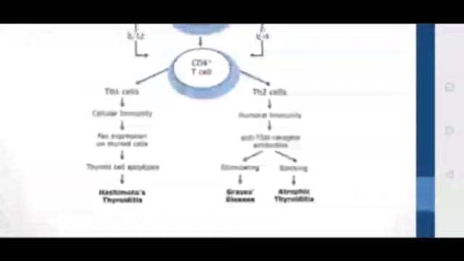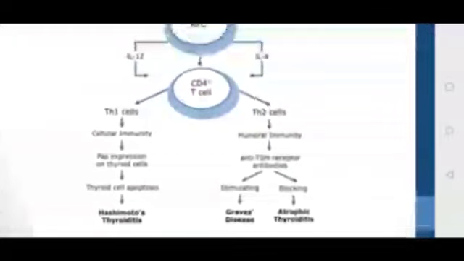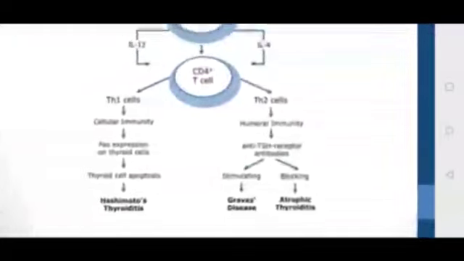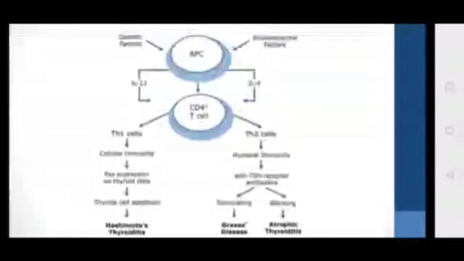So in Hashimoto's thyroiditis, it is not the TSH binding receptor antibodies which are there. In Hashimoto's thyroiditis you can find TPO antibodies, thyroid peroxidase antibodies. Okay, when Th2 cells get activated, it leads to humoral immunity, anti-TSH receptor antibodies, just like we saw in Graves. When it is stimulating, it causes Graves disease. When there is blockage by these antibodies, it can lead to atrophic thyroiditis. Okay, this is regarding the pathology.